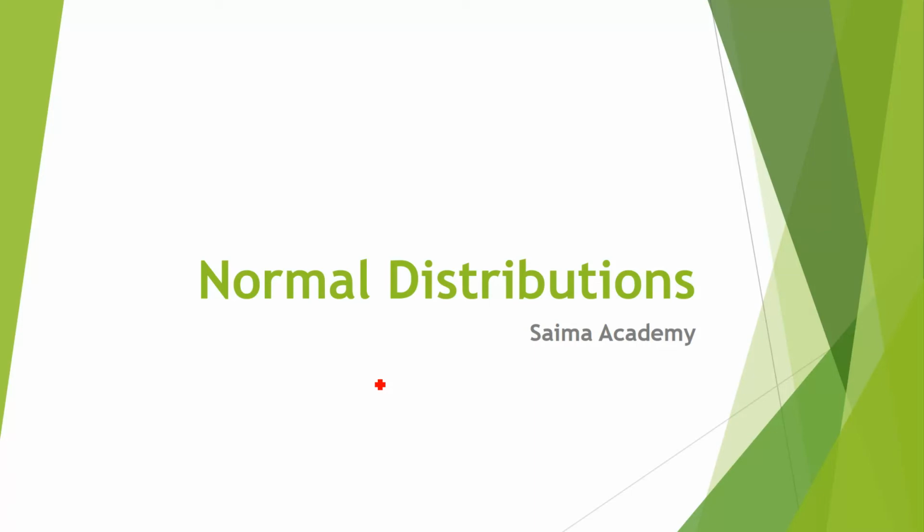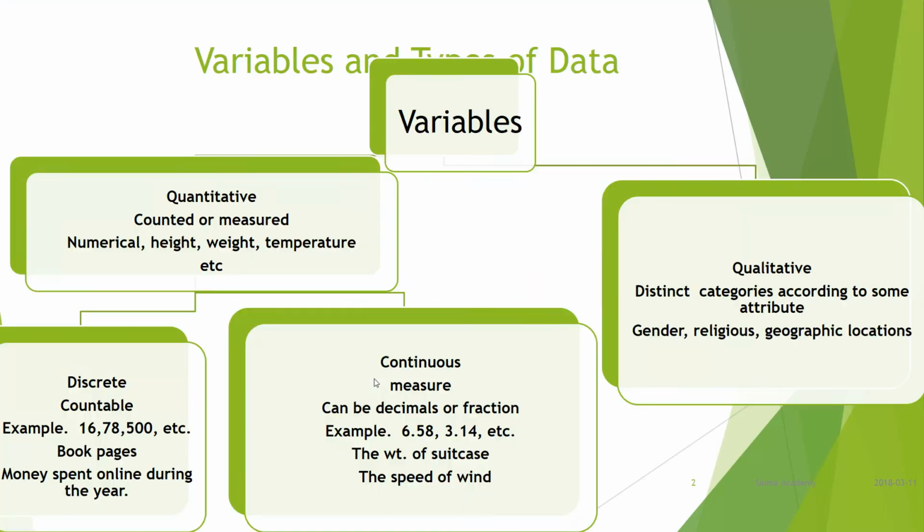In this lesson, we will discuss normal distributions. Before we start, I will explain a few terms which we will use in this lesson. The first is called the variable. A variable is an attribute or characteristic that can have different values.